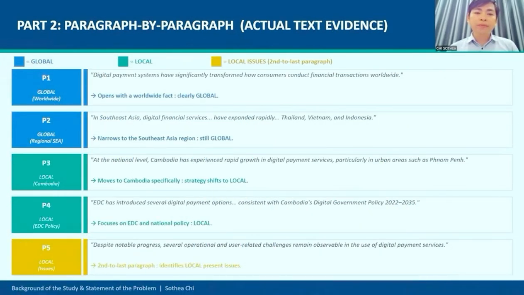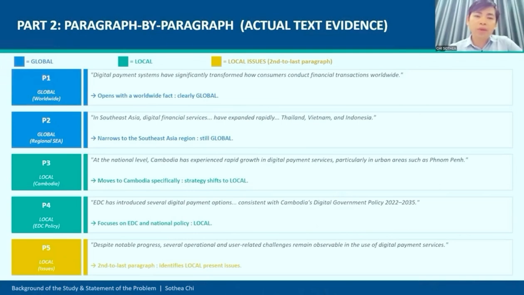To prove this more specifically, let me walk through each paragraph using the actual text from my background of the study. You can see paragraph 1 is global. It's worldwide. It opens with the sentence, Digital payment systems have significantly transformed how consumers conduct financial transactions. So this is clearly worldwide, meaning global facts. And paragraph 2 is global. It's about the region, Southeast Asia. It says that in Southeast Asia, digital financial services have expanded rapidly: Thailand, Vietnam, Indonesia. This narrows to the Southeast Asia region, still global.